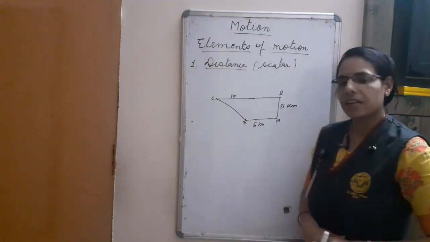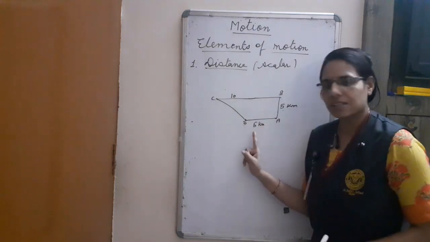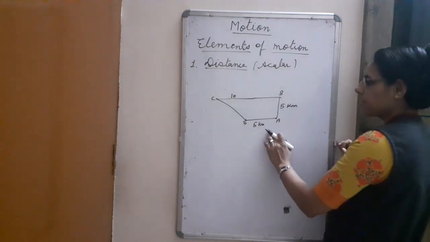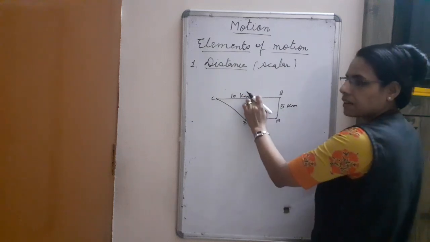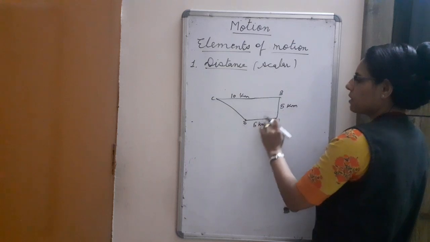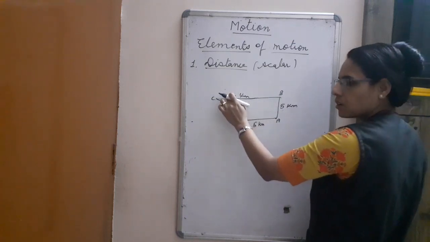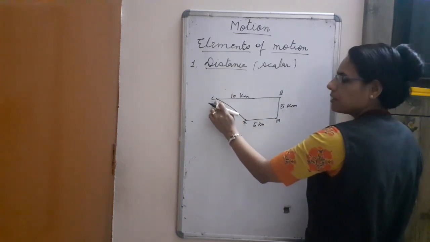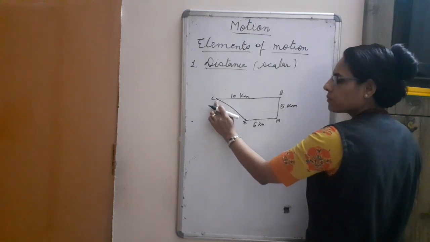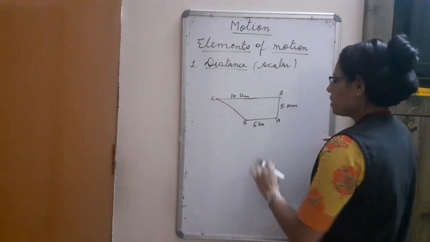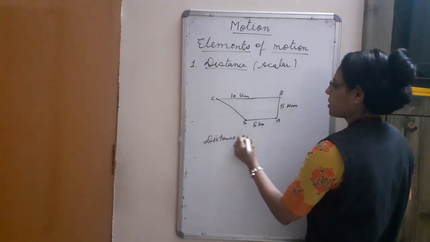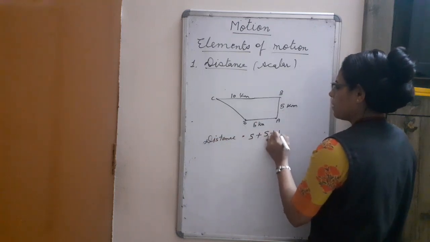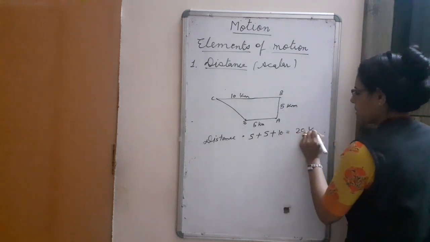This is an example of journey. Now, what is the distance in this? So we can find the distance. 5, 5, 10. C point is the final point. So the distance is 5, 5, 10, 20 kilometers.